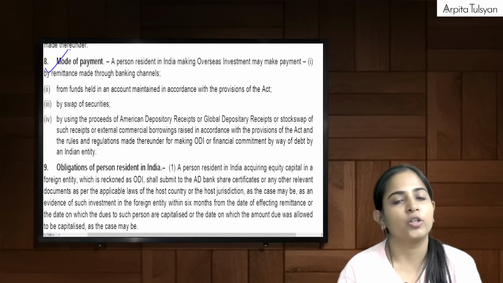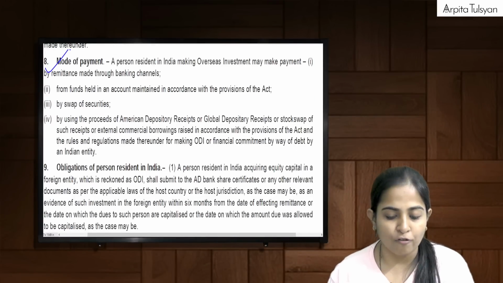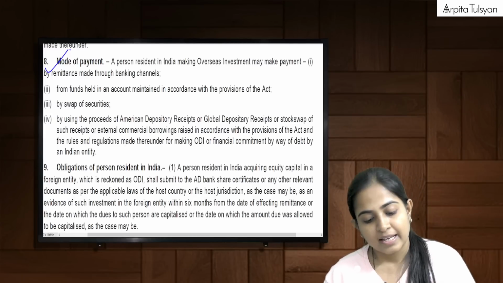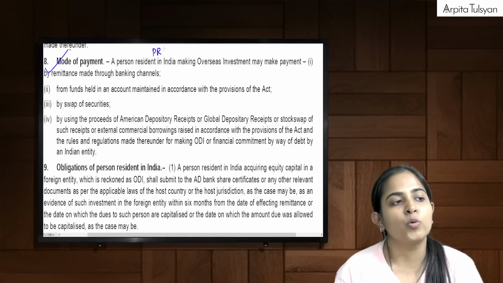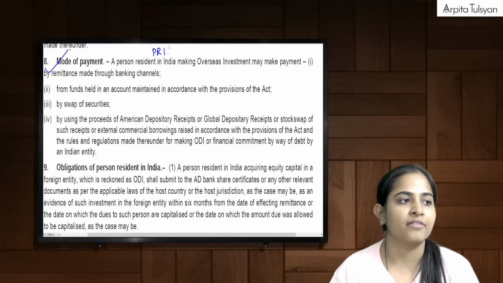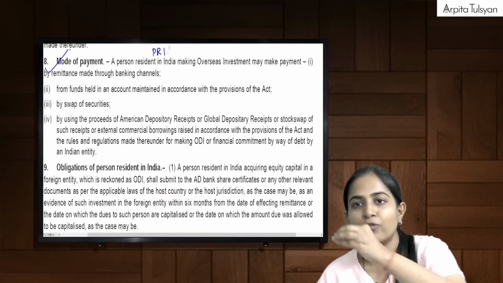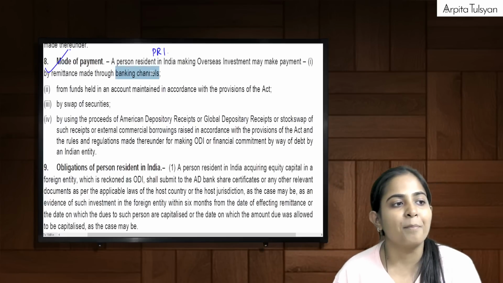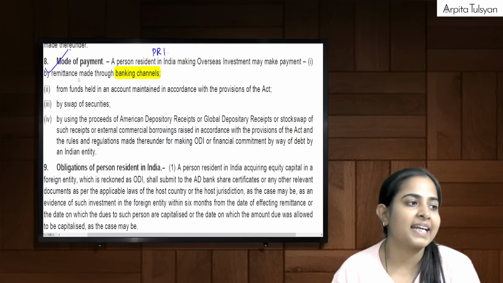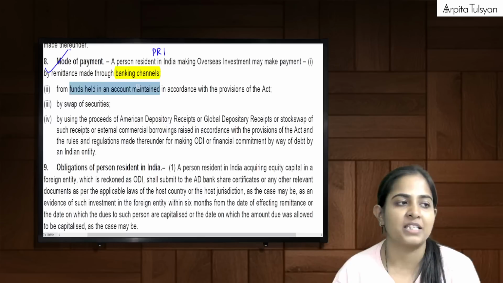Then going on to the next one, that is mode of payment. Everyone with me? Now, PROI who is doing the overseas investment, if he wants to do investment, he will have to transfer the money. Money can be transferred through banking channels. It can be done from funds held in a specific account.